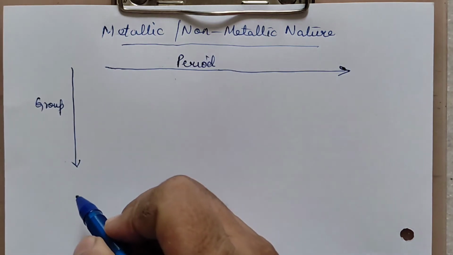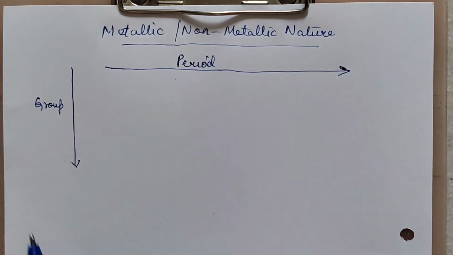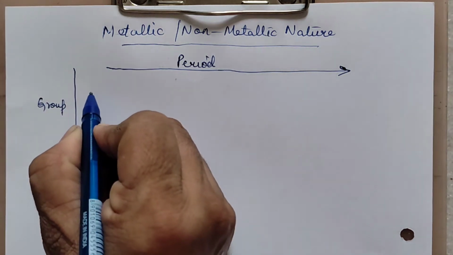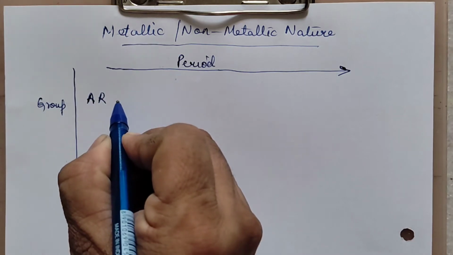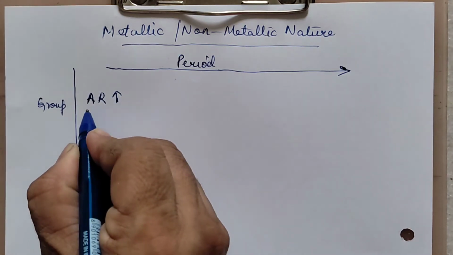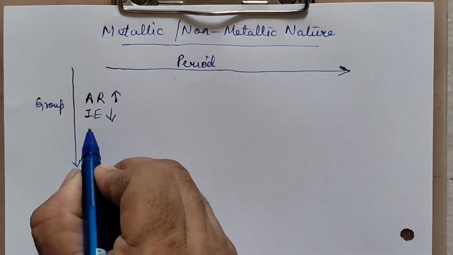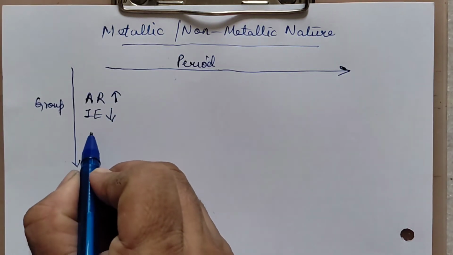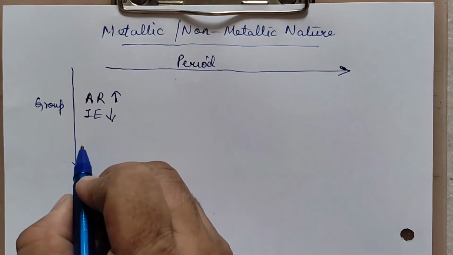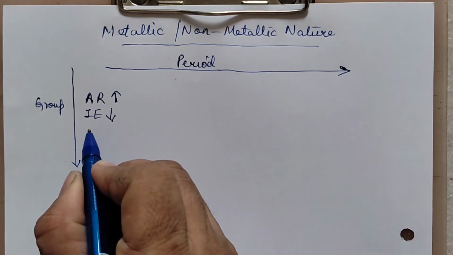Now down the group. Let's first write what all properties we have studied so far. Atomic radii we know is increasing. Ionization energy decreases. Actually, we require only these two to explain the metallic and the non-metallic nature, right?